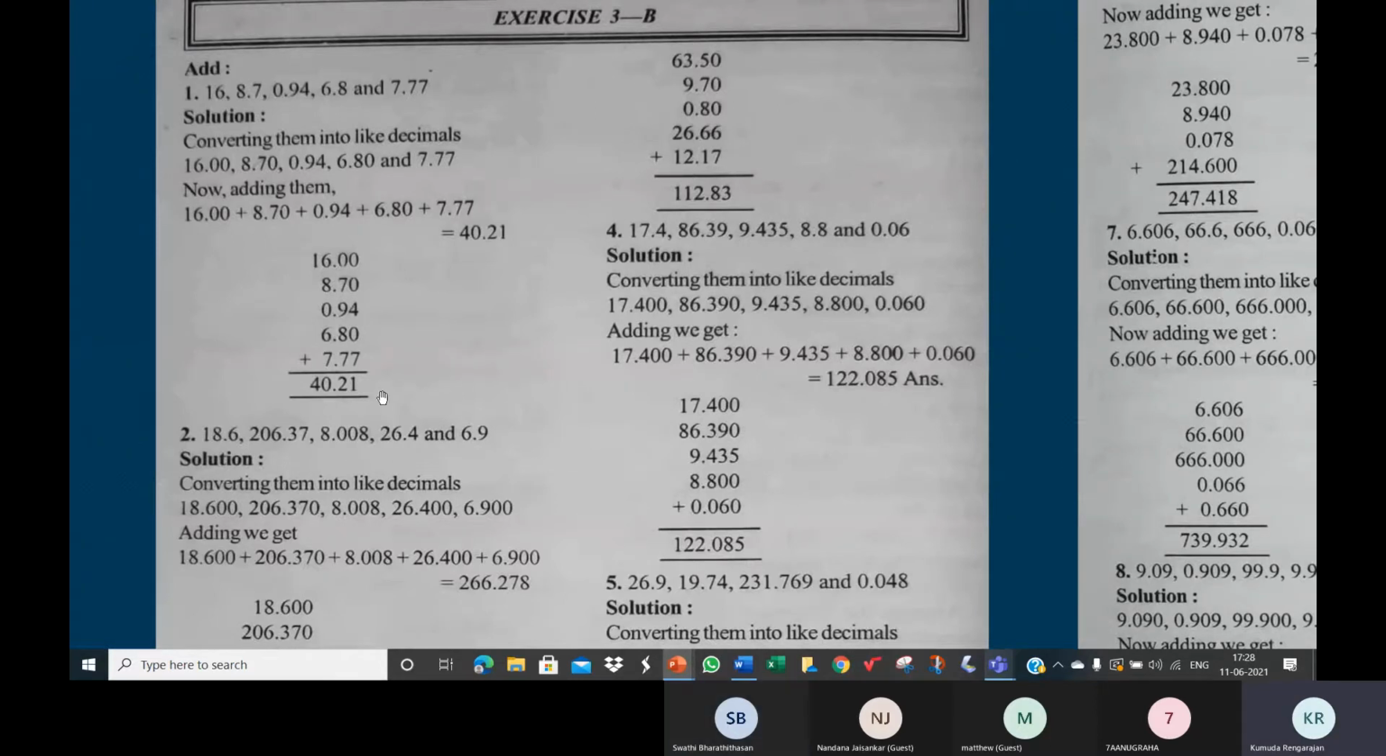So 8.008 has 3 decimal places. So we convert all the decimals to like decimals with 3 decimal places. We make sure that every decimal has 3 digits after the decimal point. So this 18.6 is written with 3 digits. There's 1 digit, so 2 zeros. This one has 2 digits, so 1 zero. This one already has 3 digits. Decimal places are the number of digits after the decimal point.